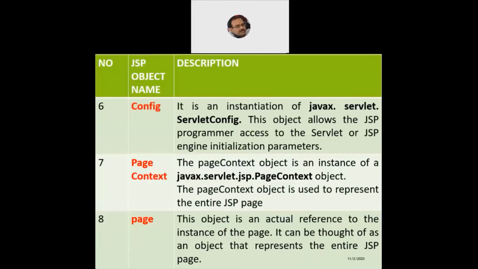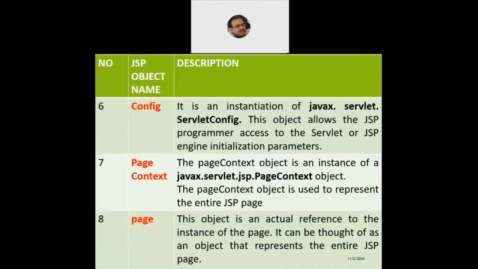Now, if I would like to refer to a particular component of the JSP page, then I will use page. The page is an object which is the actual reference to the instance of the particular page. Page context is a superset, and page is a subset of the page context.